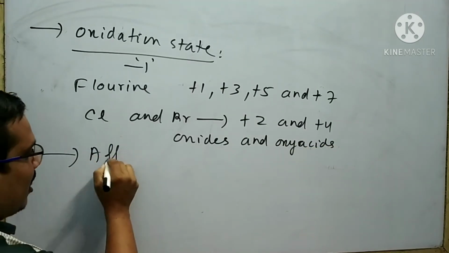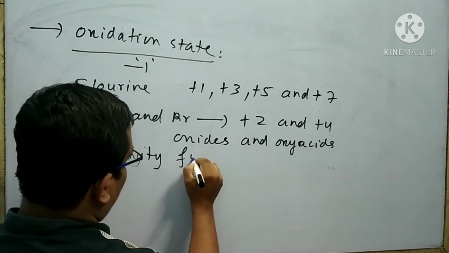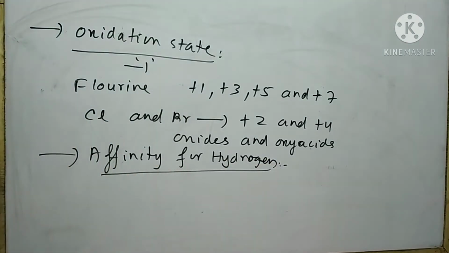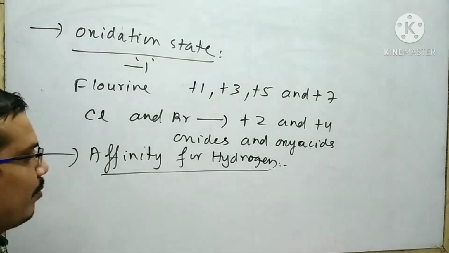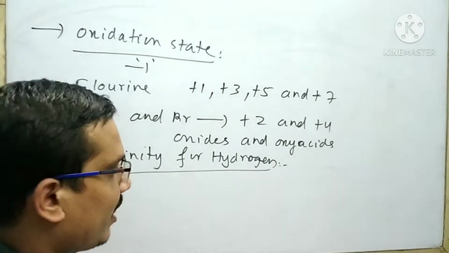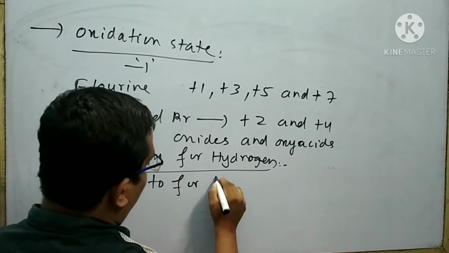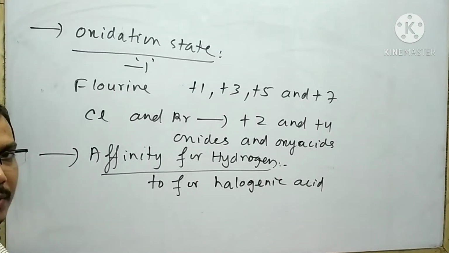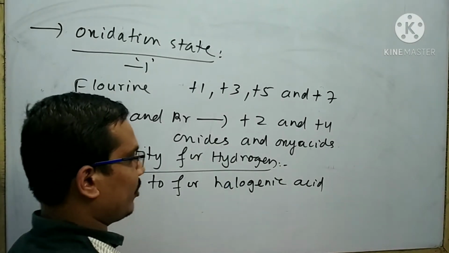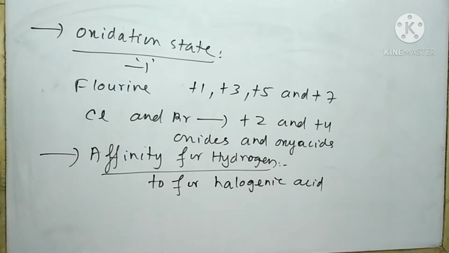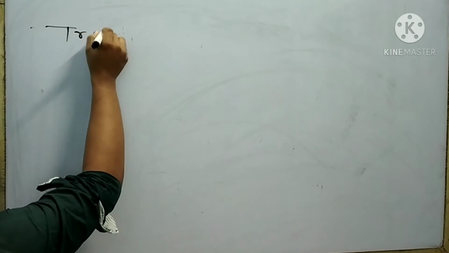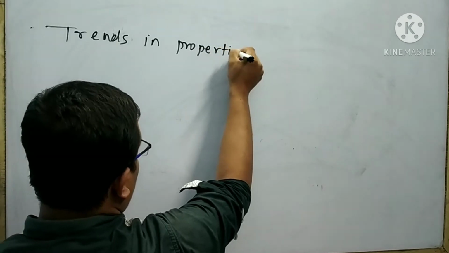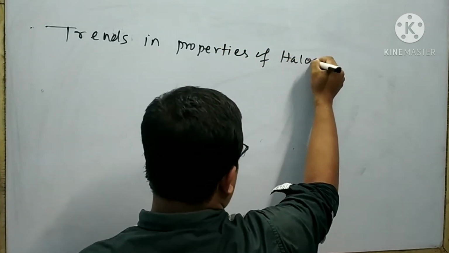Next is affinity for hydrogen. All the halogen elements have more affinity towards hydrogen atoms to form halogen acids. The affinity of halogen elements towards hydrogen goes on decreasing. Next I will discuss the trends in properties of halogen acids.